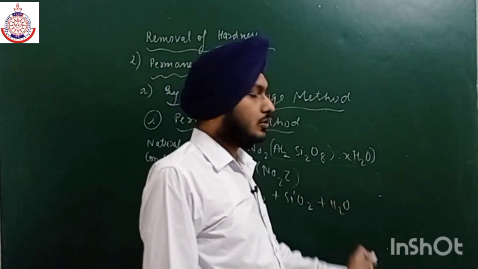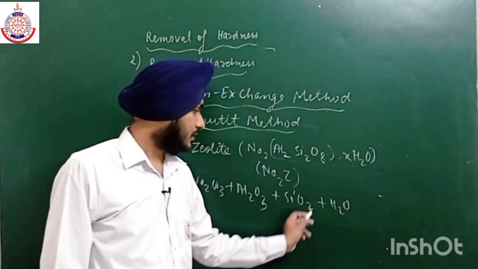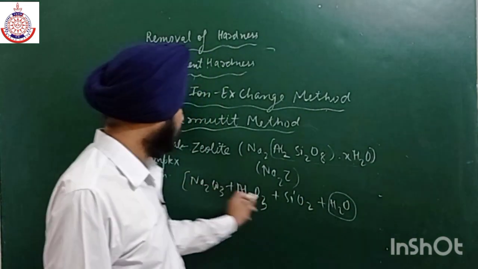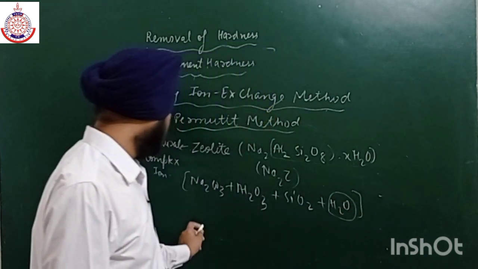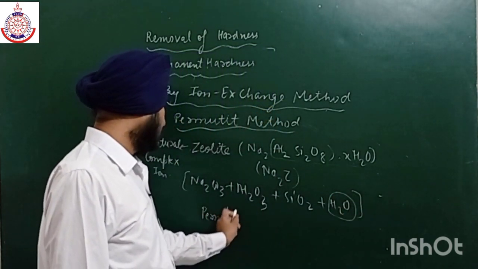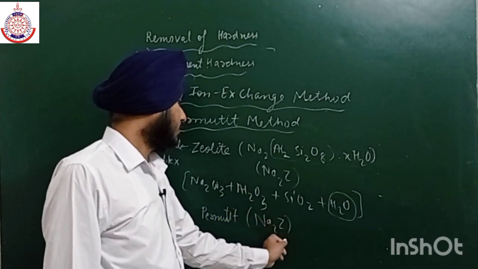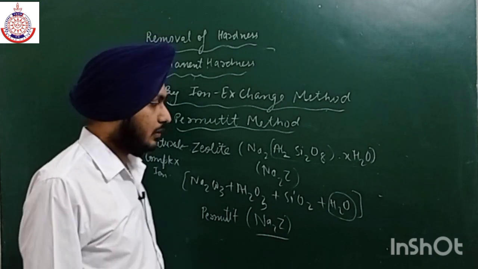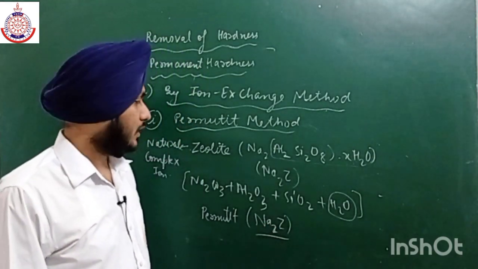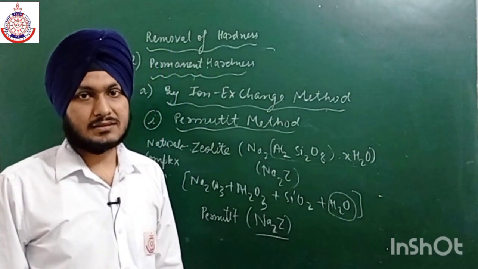The insoluble particles which remain in the solution can be easily removed with the help of water. And this whole is known as permutit, and the general formula for this permutit is also Na2Z. So we can easily use this formula while writing the chemical equations. Don't need to write this formula again and again, just mention it in the starting.